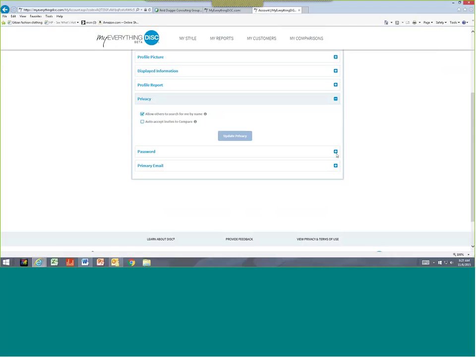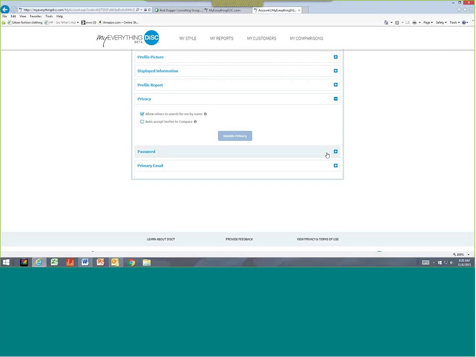At any time, what it defaults is that others in the Wiley family, people that have done this similar tool or one of the family tools of Everything DiSC, can search you by name. If they know your first and last name, they'll be able to find you. Here, it allows people to find you at this time. For more privacy, you can uncheck that. I would caution everybody to not check the second one because that auto-accepts invitations to do comparison reports. We'll get more into that on the second webinar, but this just allows you more privacy, and I caution you to just keep it that way as well.